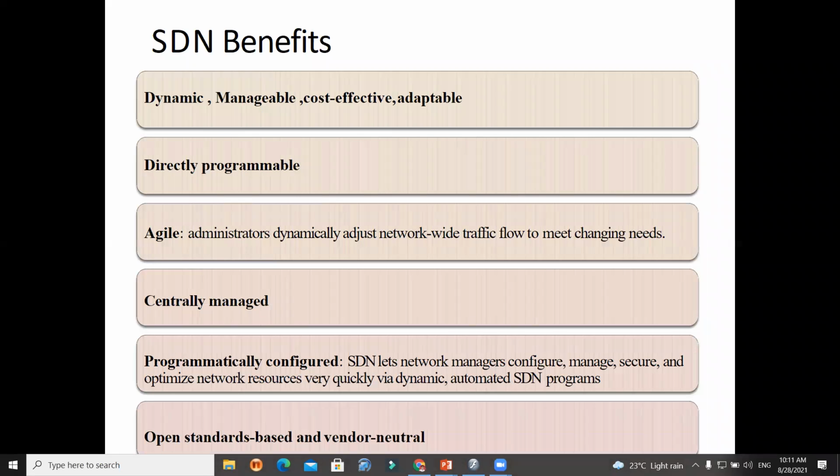Okay, then what? Dynamic, manageable: software is always dynamic, as you know. Software can be reconfigured as per the demand of clients. Then directly programmable: as I already told you, you can configure the switches, you can configure the ports by changing their transmission and receiving capacity to make it 1000 Mbps, 100 Mbps, or 10 Mbps.